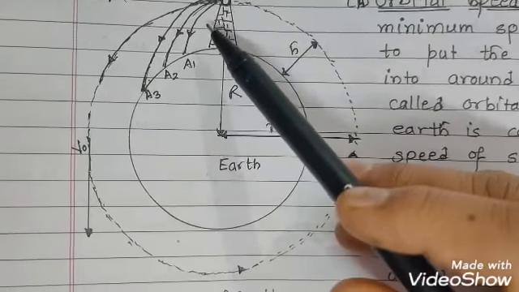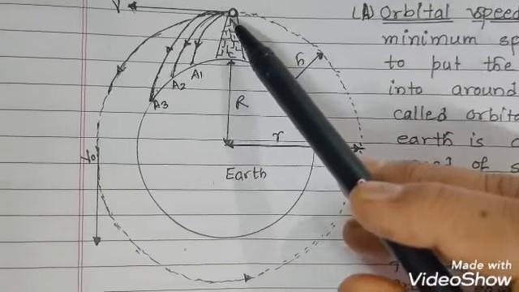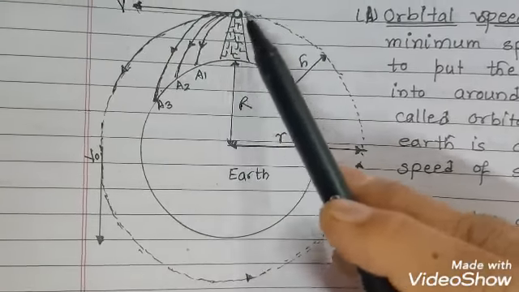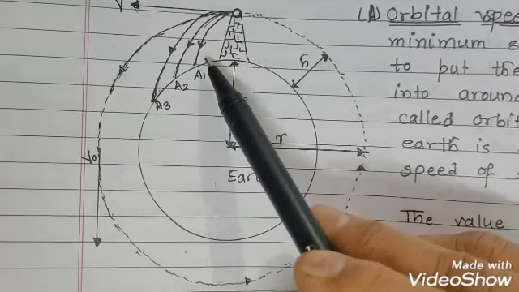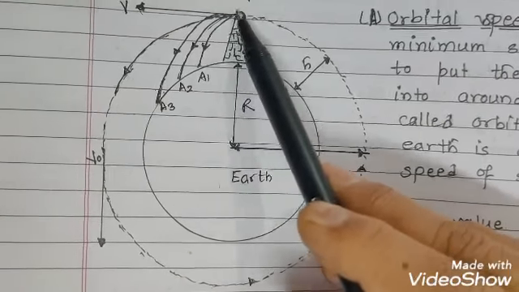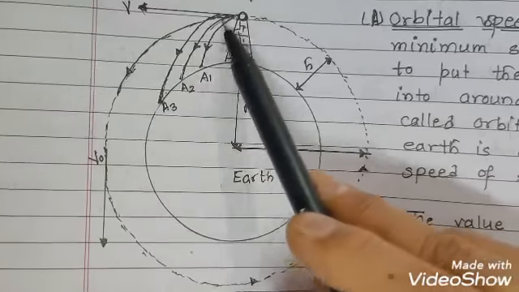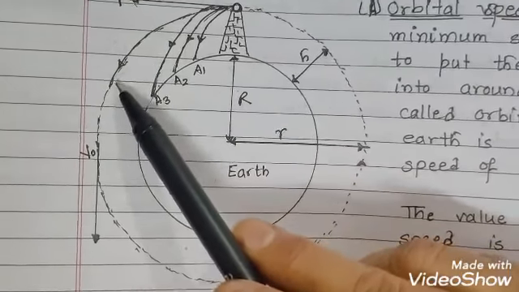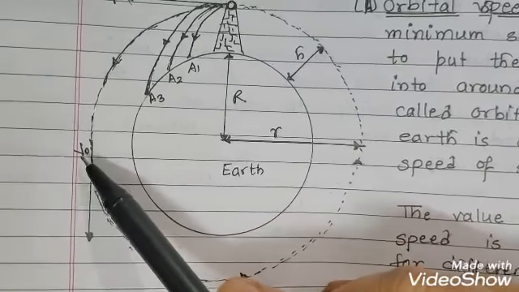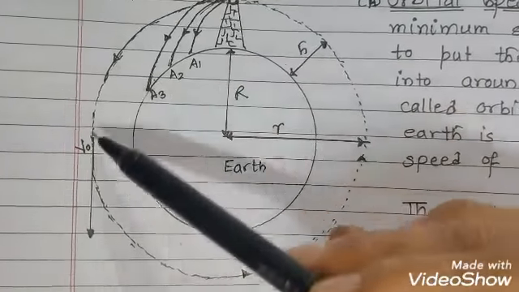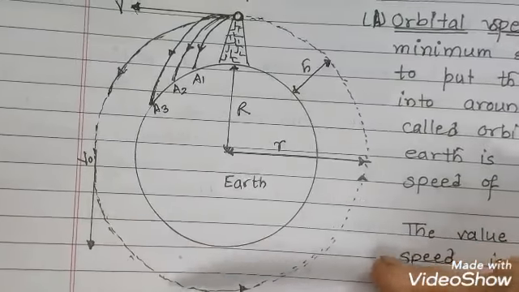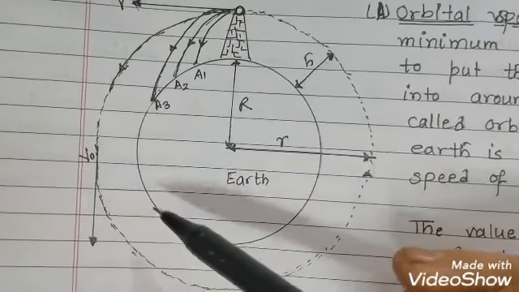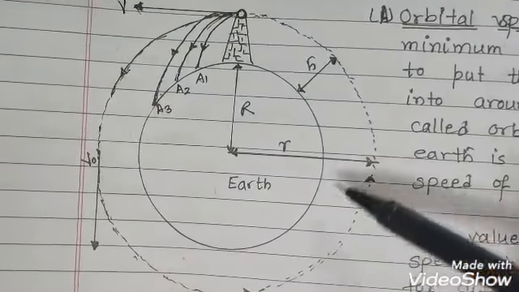Further, if we go on increasing the initial horizontal speed of projection, its horizontal range will also increase, and finally a stage will come when the body will not hit the Earth's surface but will always be in a state of free fall under gravity, attempting to fall to Earth, and become a satellite of Earth.